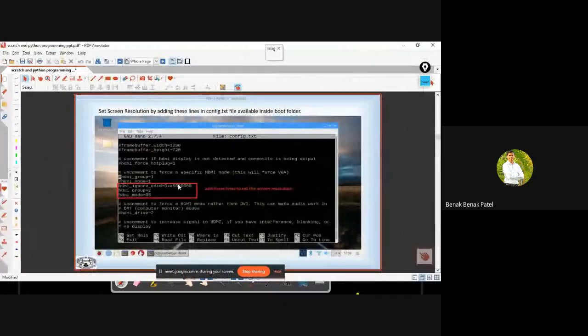As I said, we've got to add these 3 lines, and in order to add these 3 lines, I am supposed to navigate to boot, which is a folder under root.